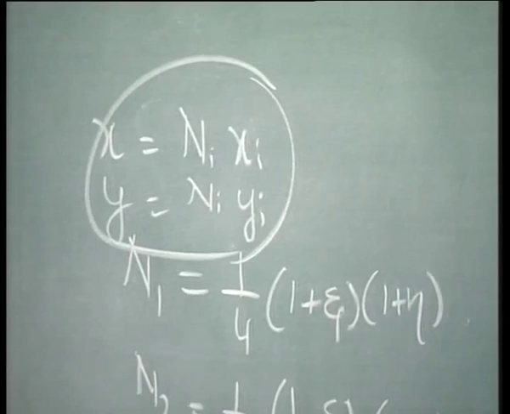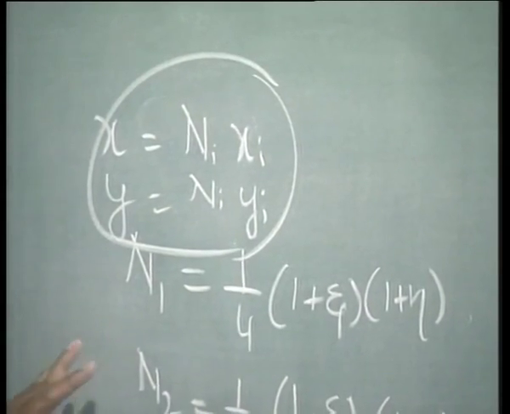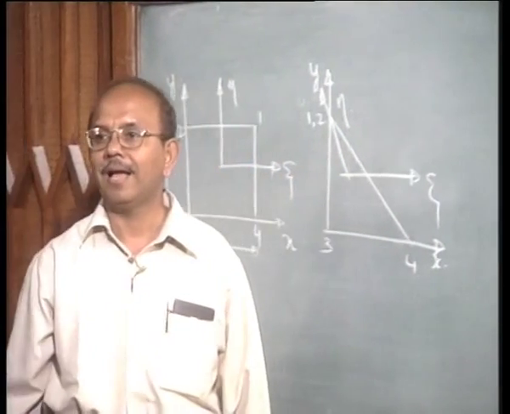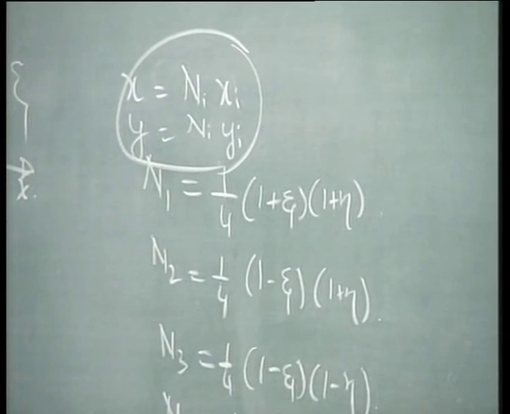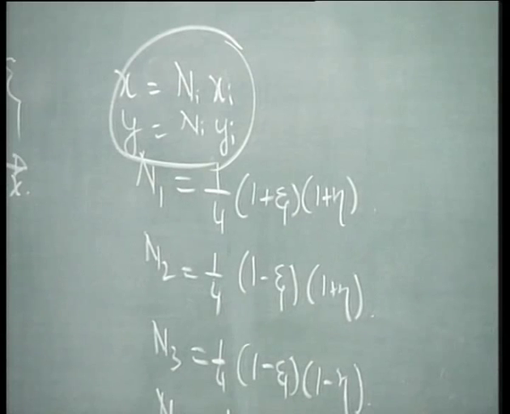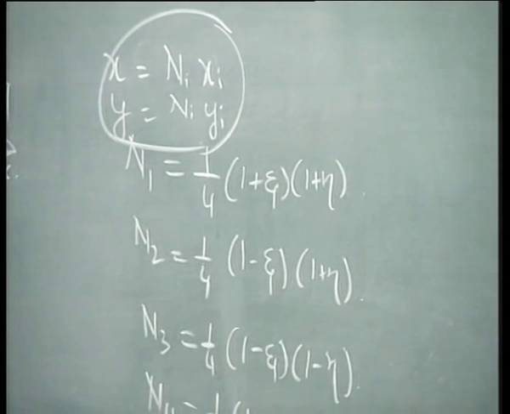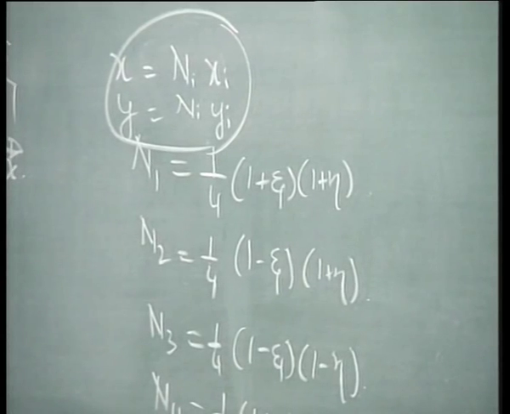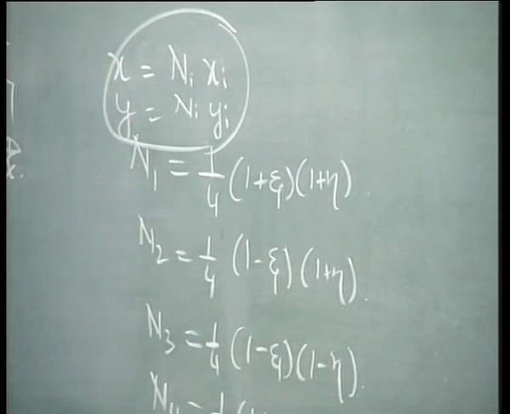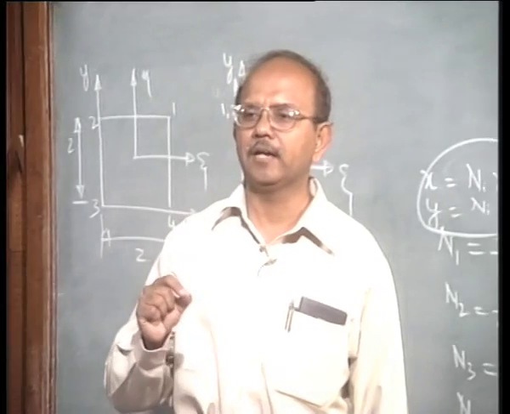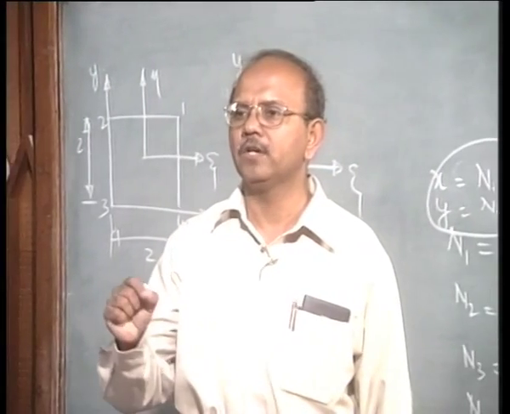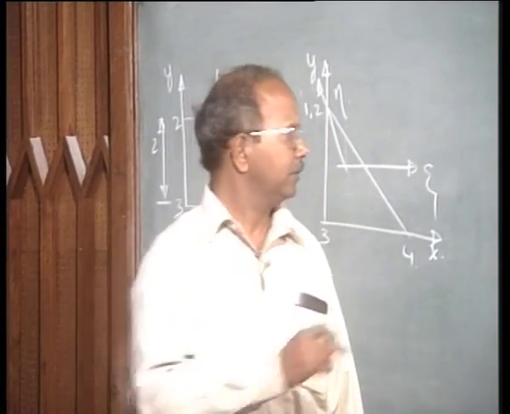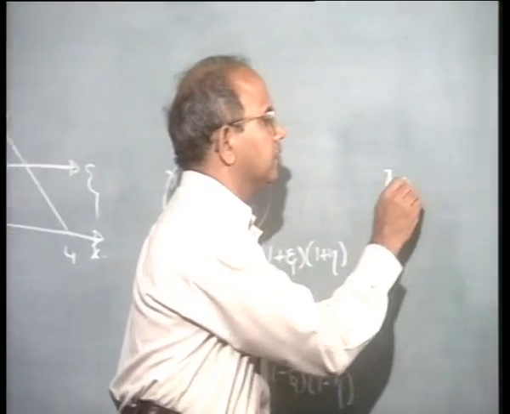Is that clear? So, my first step is to substitute these equations into this equation, and then put x2 is equal to x1 as well. So that now I can write down, what do I do ultimately? I am reducing the coordinates, so that I can write down, for example, x in terms of x2, x3 and x4, right. So, let us see how I write it.